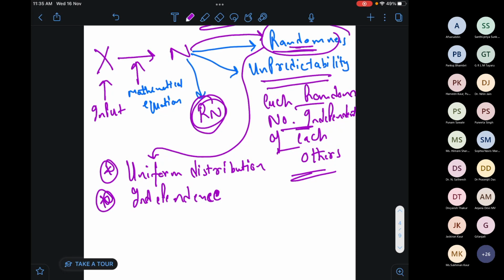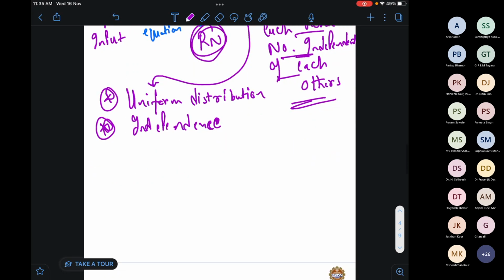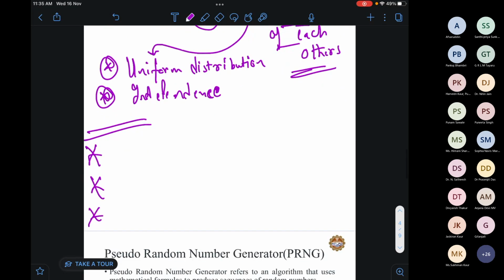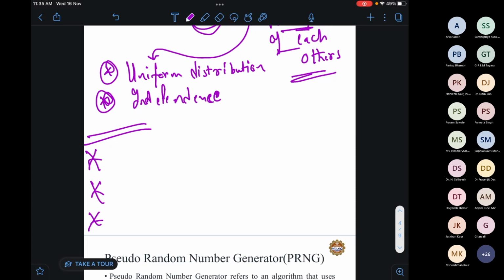Okay, so these are random numbers: how we get them and what conditions must be satisfied for a number to be random. Now the next thing is where these random numbers are useful. I have a normal number n on one side and a random number Rn on the other. What are the scenarios where random numbers are useful?